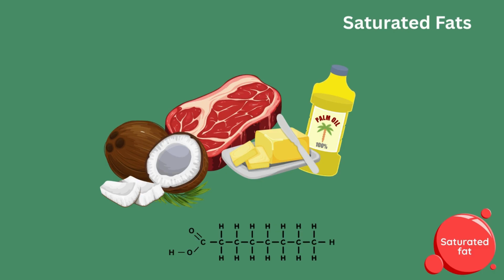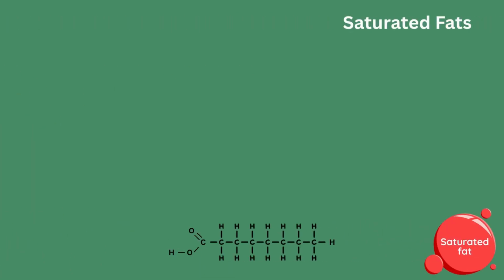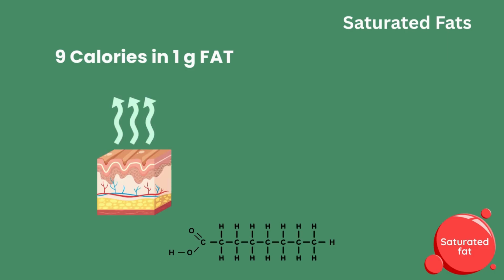Common examples include butter, lard, and fats found in fatty cuts of meat, as well as tropical oils such as coconut and palm oil. Saturated fats serve several functions in the body. Like all fats, they provide 9 calories per gram, supplying energy. They also contribute to protecting organs by providing cushioning and help insulate the body to maintain temperature.